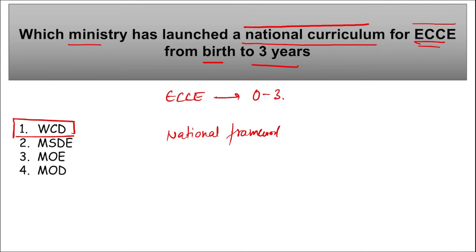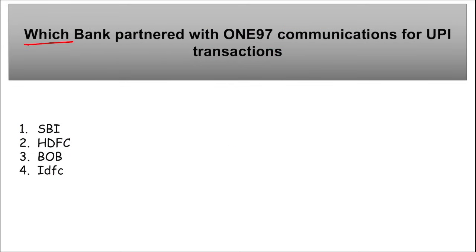Which bank has partnered with One97 Communications for UPI transactions? This One97 Communications, remember, is the parent company of Paytm.